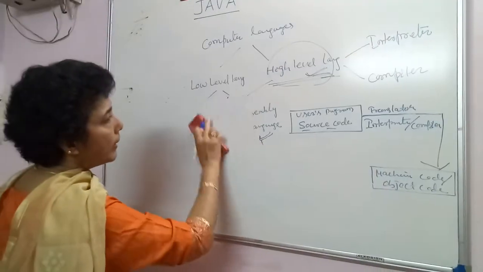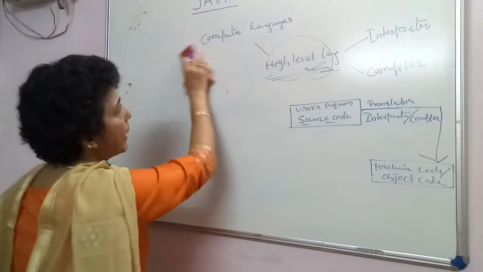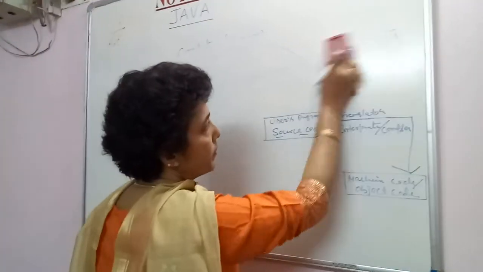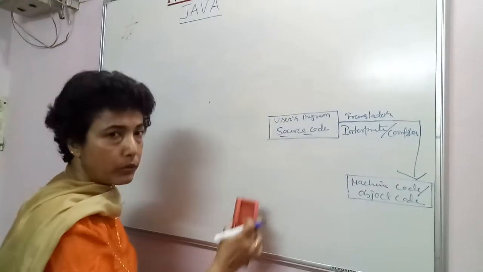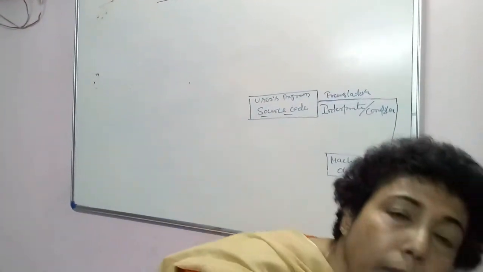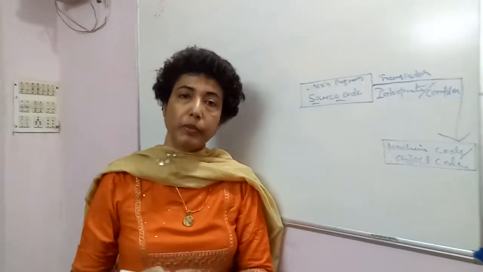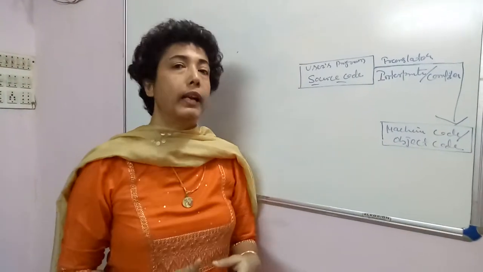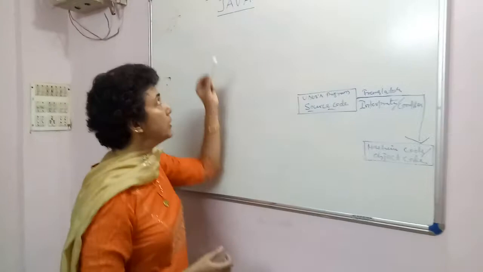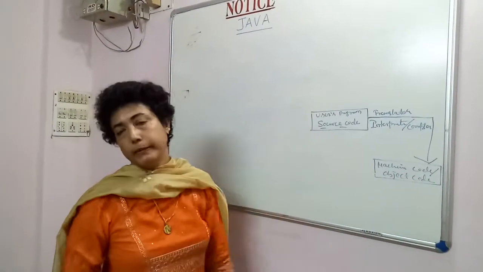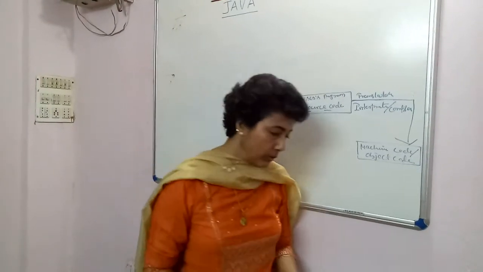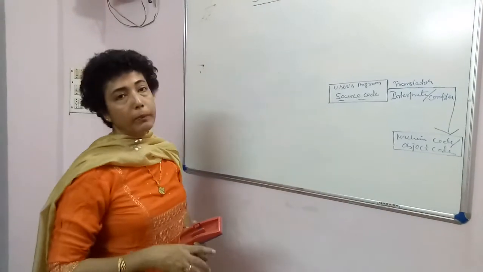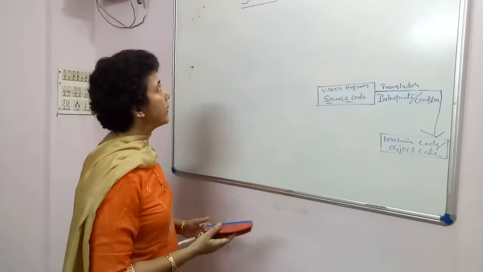Now there are a number of high level languages present nowadays. Many are there. To name some, like your BASIC, COBOL, Pascal, C, C++, and so many are there. And one such high level language is your Java, right? So Java is a high level programming language. Okay, now let us discuss details about the development and the features of Java language.